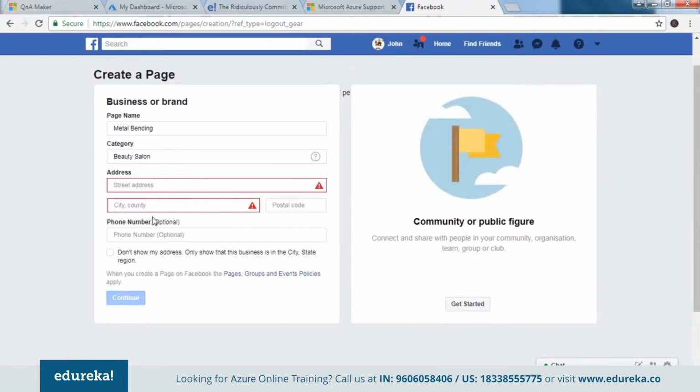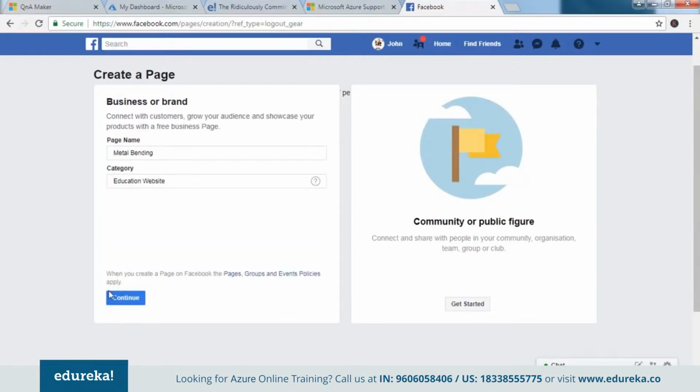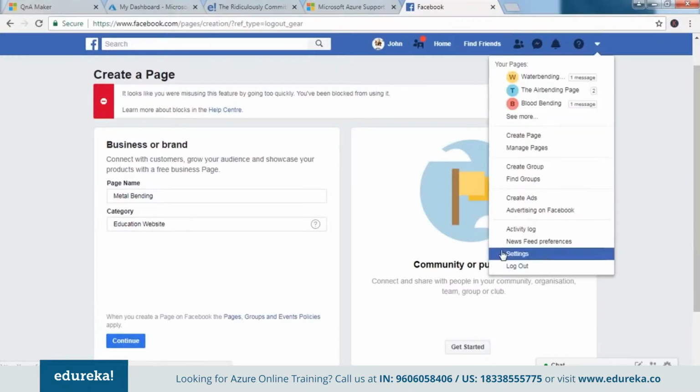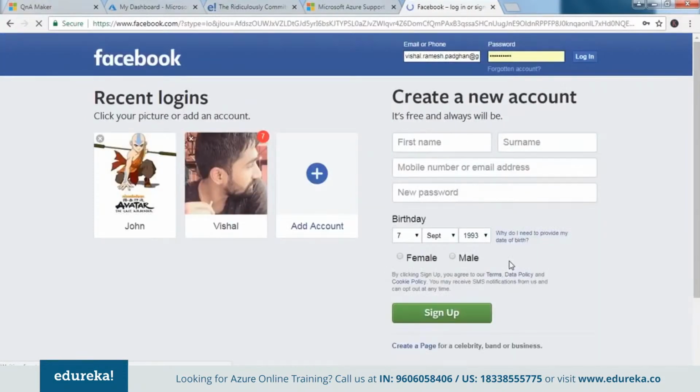Let's say it's a beauty salon. Again, they need the details. If I put in education, that is when they don't ask anything else. Okay, education website, let's say continue, and let's hope that they let us create one. Okay, no, I have been blocked, so I doubt that I would be able to use this. Let me quickly switch into some other account and see whether I can try to do it with some other account.